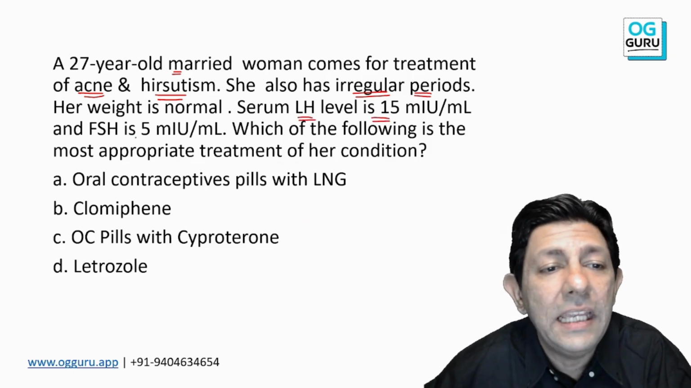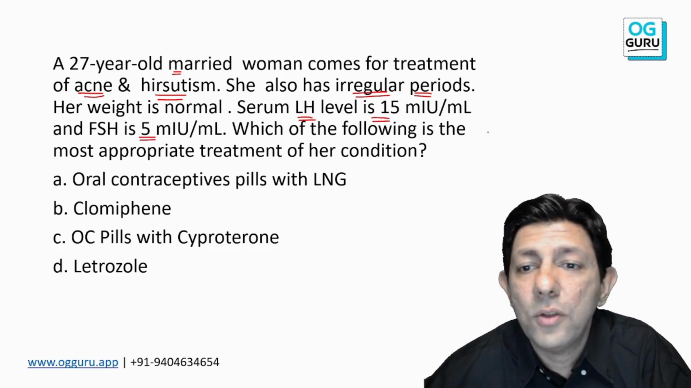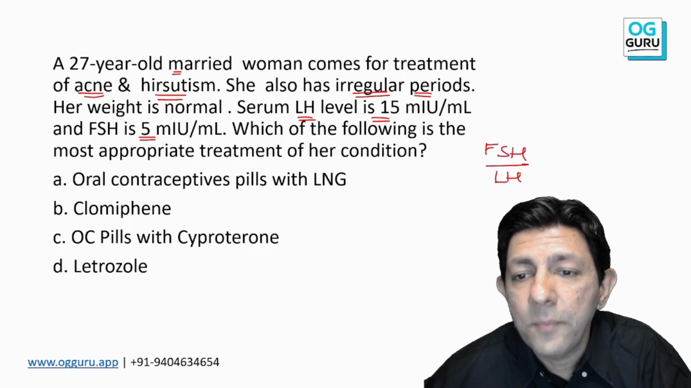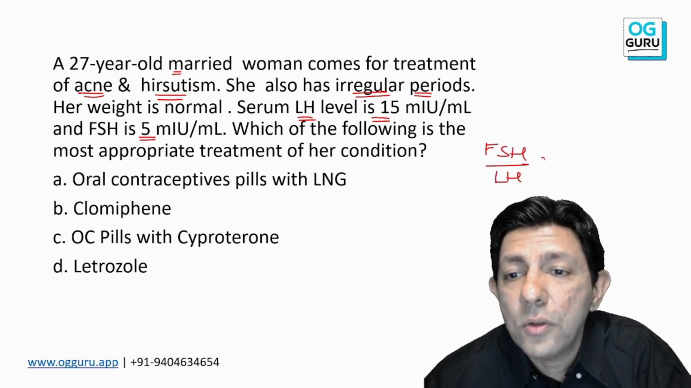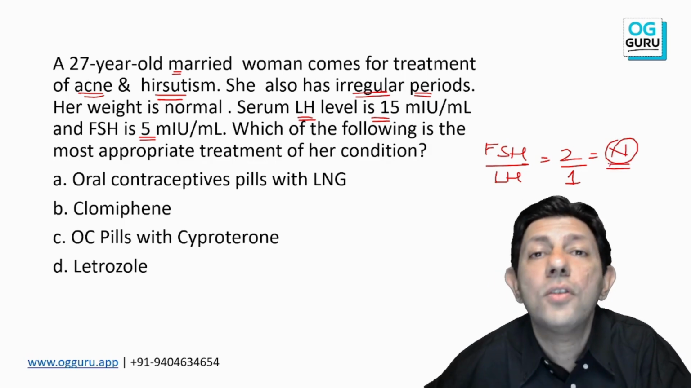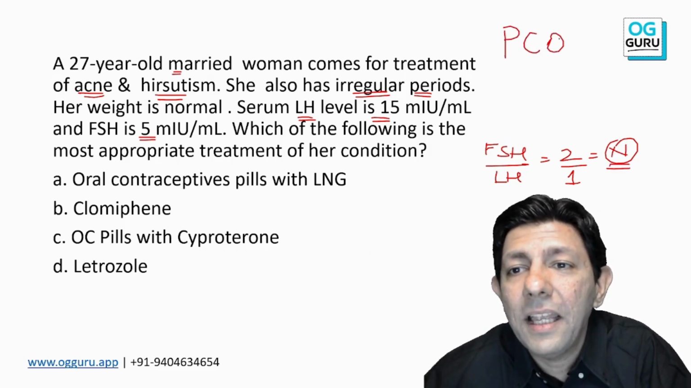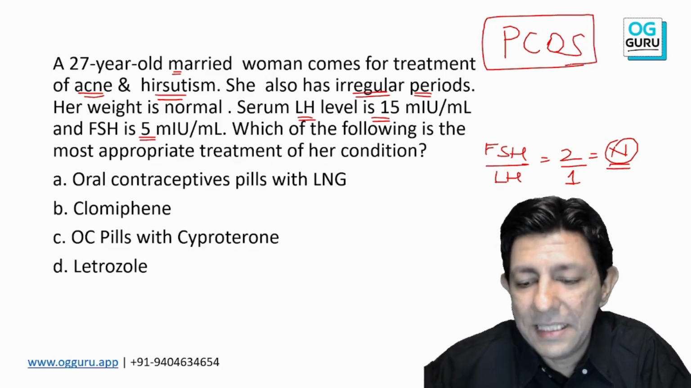And one more thing, look at the levels. LH is 15, FSH is 5. Okay, so if you see, sir, in a normal patient FSH to LH 2:1 is the ratio that is normal. And what is my diagnosis? Yes, PCOS.